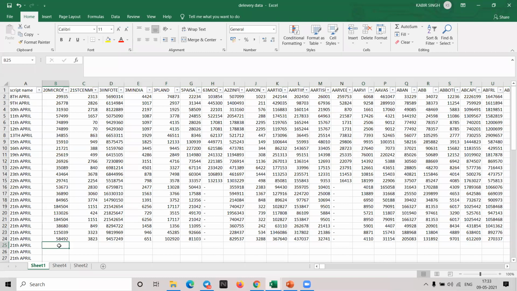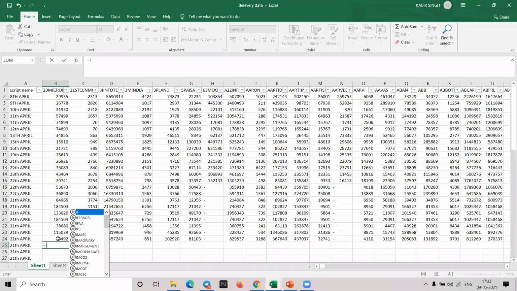Now I want to know if today's delivery quantity is the highest in the past 1 month. So I have to compare this one to the entire list. Yes or no? Yes. So here you have to use another formula. This is an IF formula. Previously we have used a VLOOKUP. Now IF.